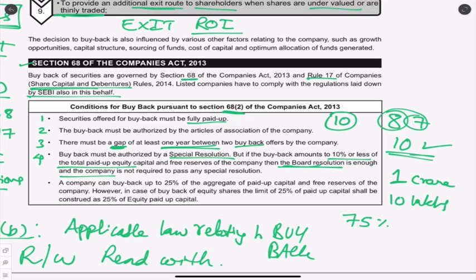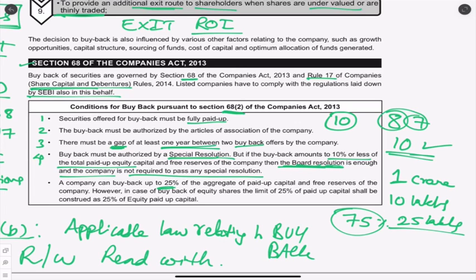But if 1 crore is there and I want to buy back 25%, that is 25 lakhs, then I need a special resolution. That is 75% voting. It is not required to pass a special resolution if it is only up to 10% or less.